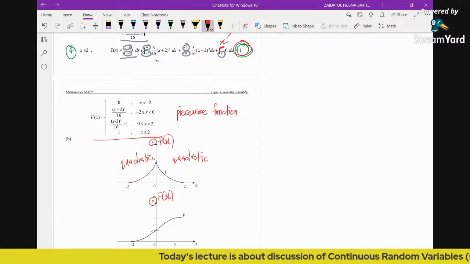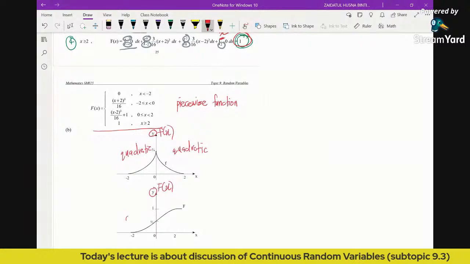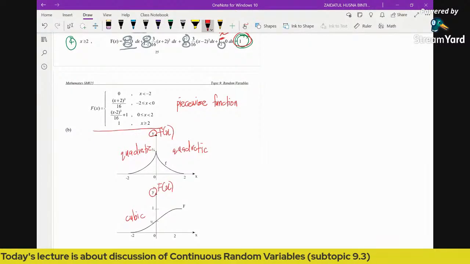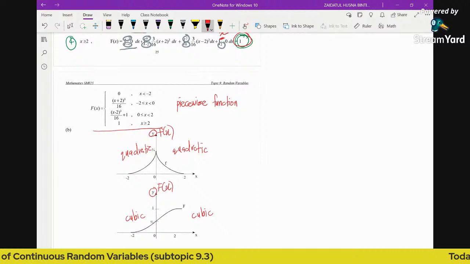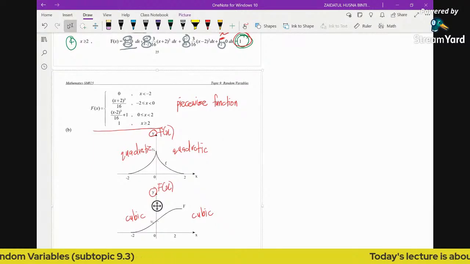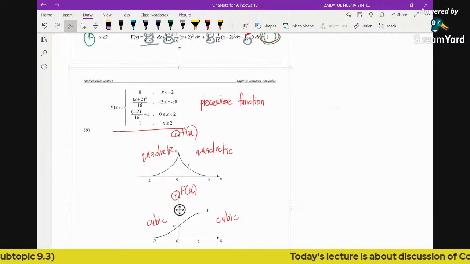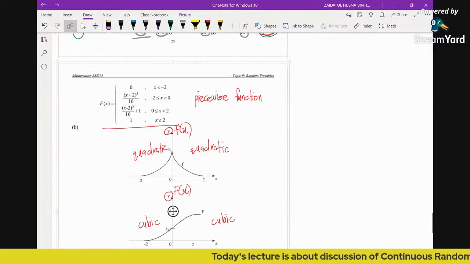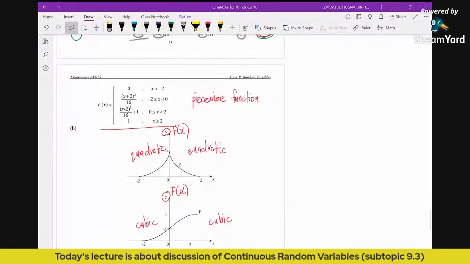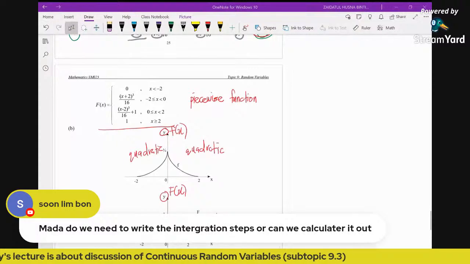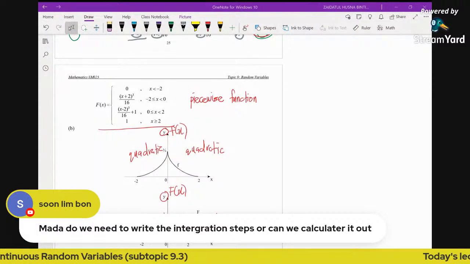Okay, and then this one is cubic here, the CDF. This one is also cubic. Okay, you just draw these respective functions. So we do have one question here. Bon asks, Madam, do we need to write the integration steps or can we just calculate it out?